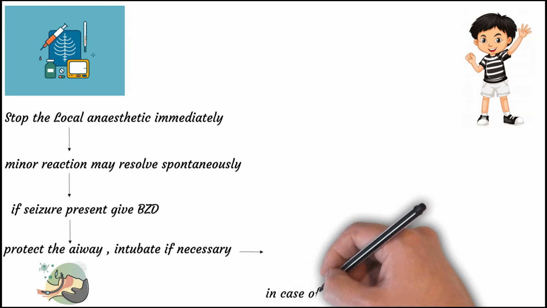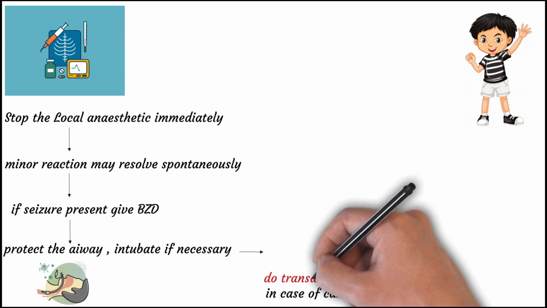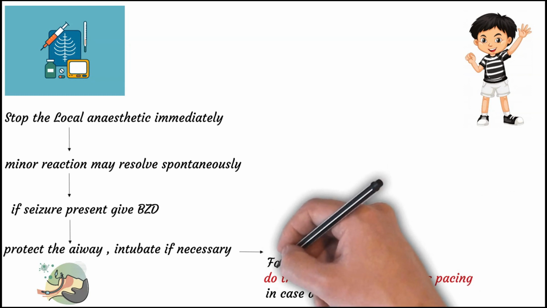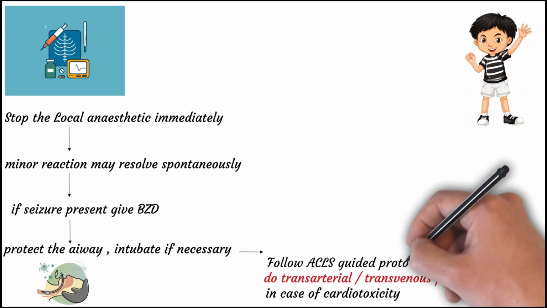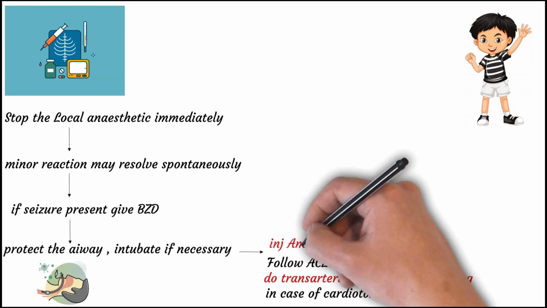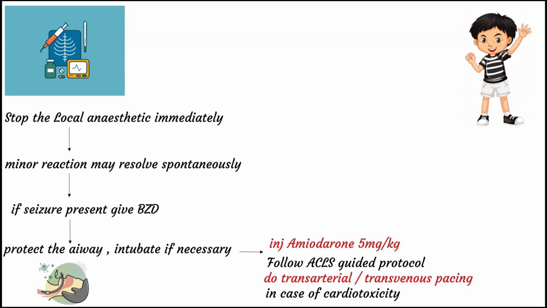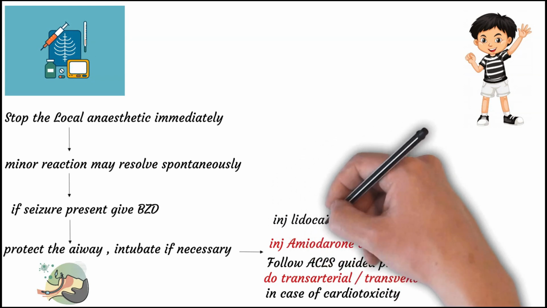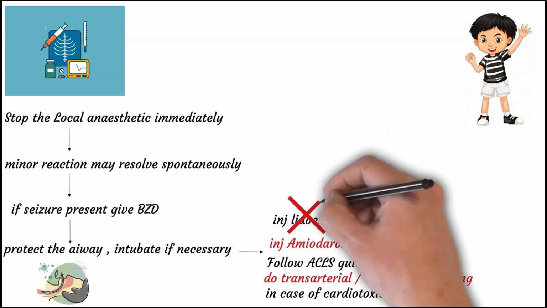But in case of cardiotoxicity, first of all, we need to do transarterial or transvenous pacing, and we should follow the ACLS guided protocol. Injection amiodarone at a dosage of 5 mg per kg is recommended, while injection lignocaine is not recommended because this is the drug which is responsible for LAST. So lignocaine is not used.